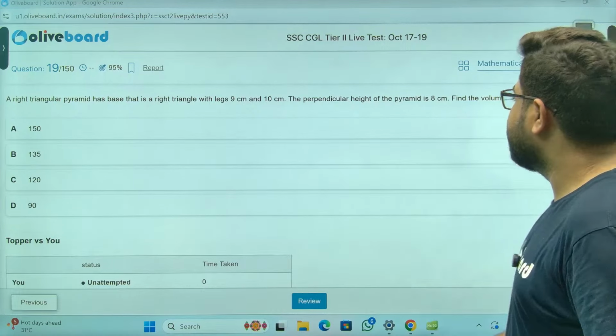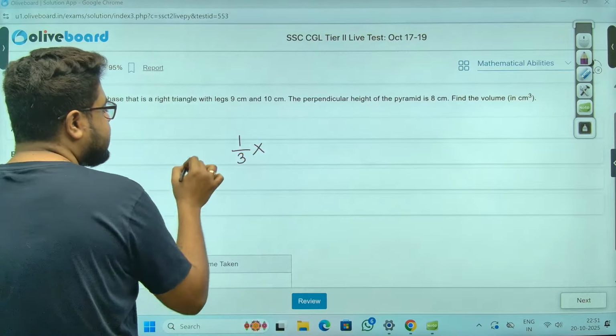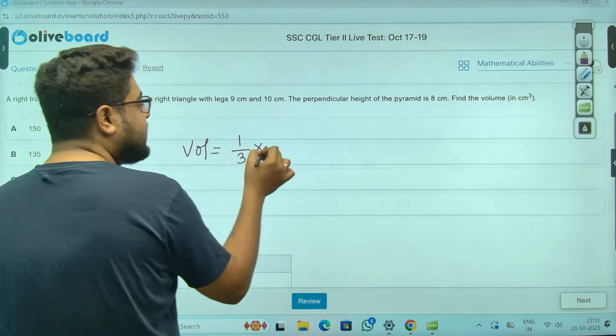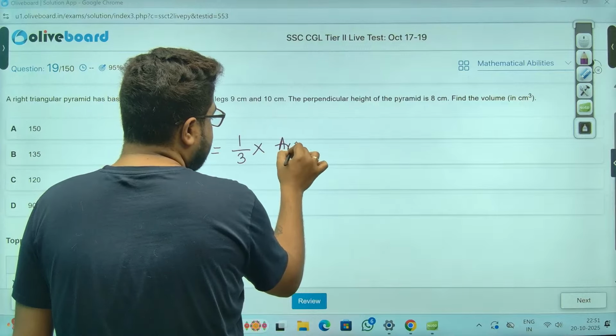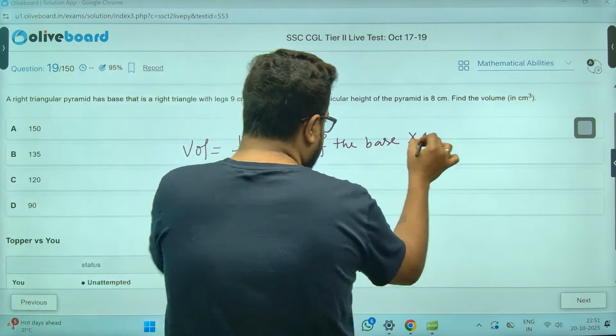Next, triangular pyramid volume. Pyramid volume is 1/3 into the area of the base into height, sir.